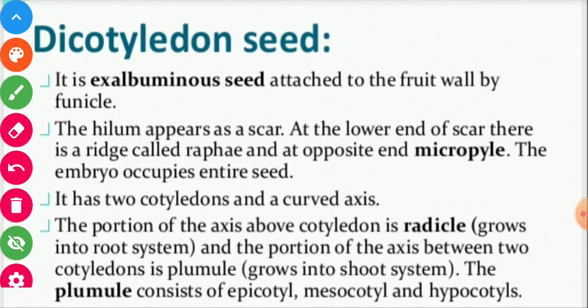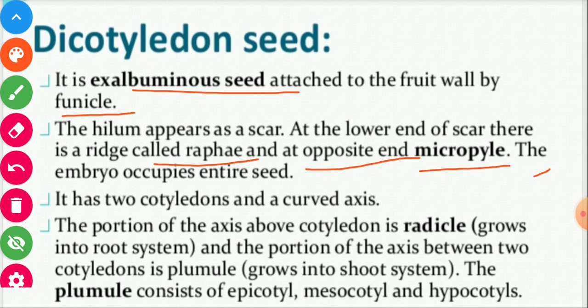The plants are of two types, dicotyledonous and monocotyledonous. So the seeds are also there, dicot seed and monocot seed. The dicot seed is exalbuminous, attached to the fruit wall by the funicle. The hilum appears as a scar on the seed. At the lower end of the scar, there is a single ridge called raphe. At the opposite end, the micropyle is there.